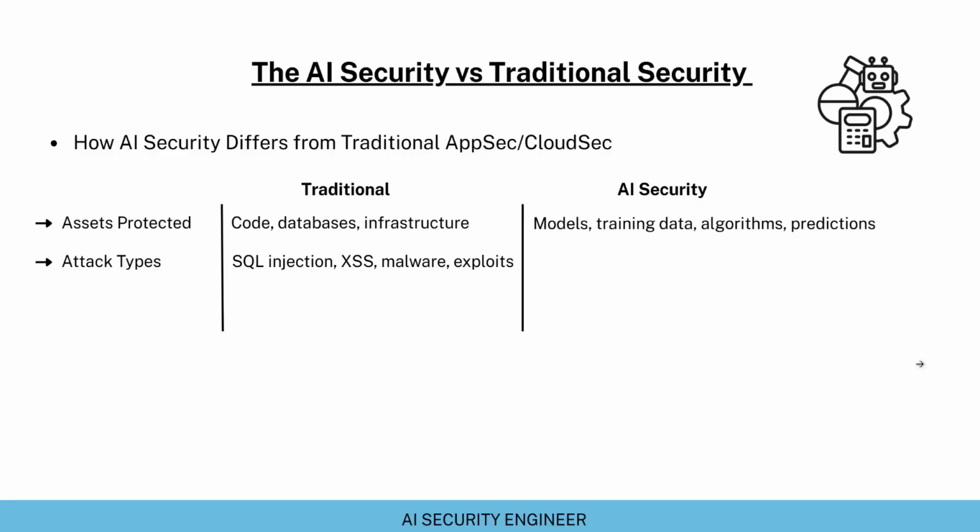So let's see the new attack types now that came with these AI systems. The attack type is adversarial attack. Now what does this mean? Let's understand with an example. Suppose there is an AI system that is getting used for self-driving cars. Now the attacker would send adversarial data or harmful data to the models that are being used in these AI systems. Because of these adversarial inputs to these AI models, the self-driving cars will start misinterpreting road signs.